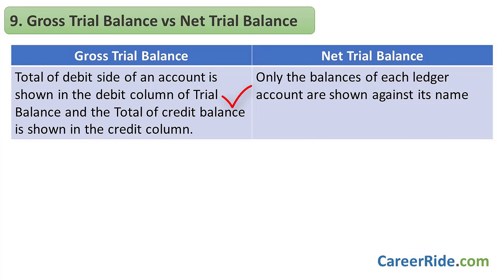This approach doesn't disclose the balance of each account, so it is not very commonly used. In net trial balance, only the balances of each ledger account are shown against its name. If an account shows credit balance, its balance is recorded in the credit column and vice versa. This type of trial balance is more in practice.